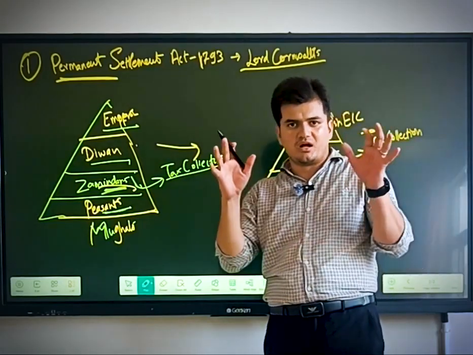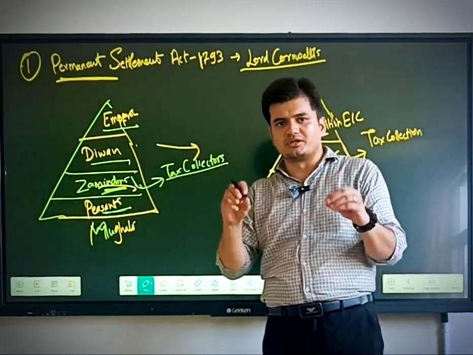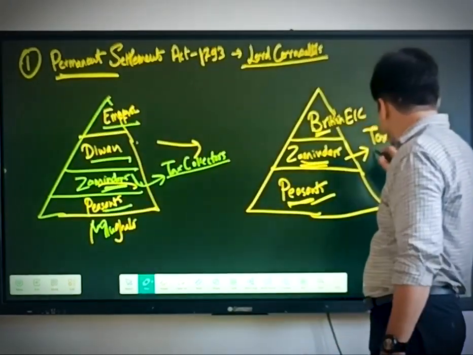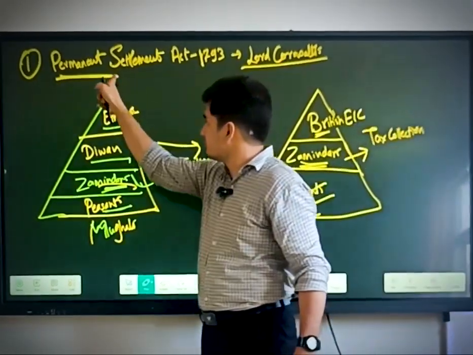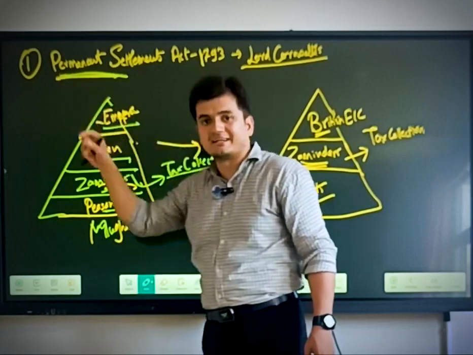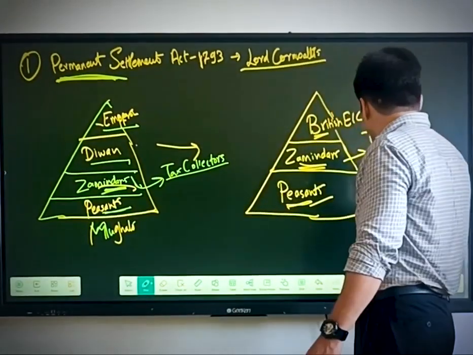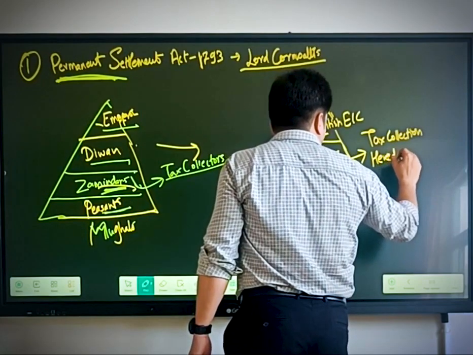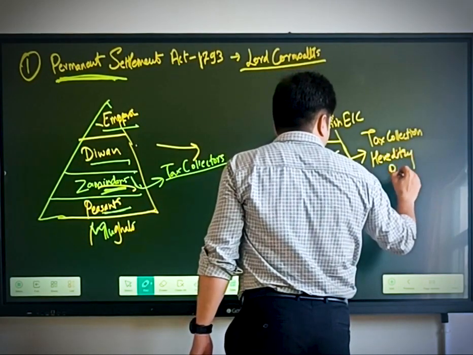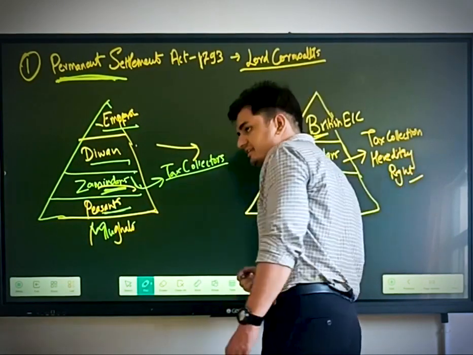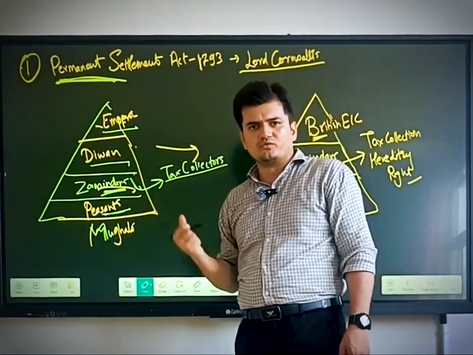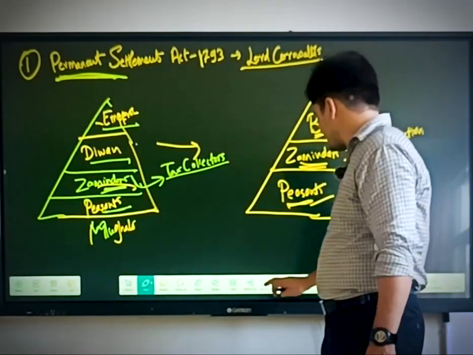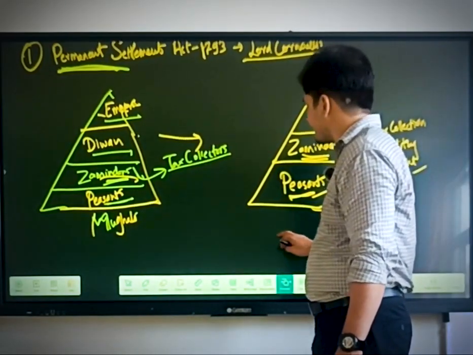Britishers distributed all the lands to the different Zamindars, and these Zamindars had the hereditary rights. They are the owners of those lands. They are the permanent settlers of these lands. So they had hereditary rights to collect the revenue from those peasants. So this was the first clause of the Permanent Settlement Act.